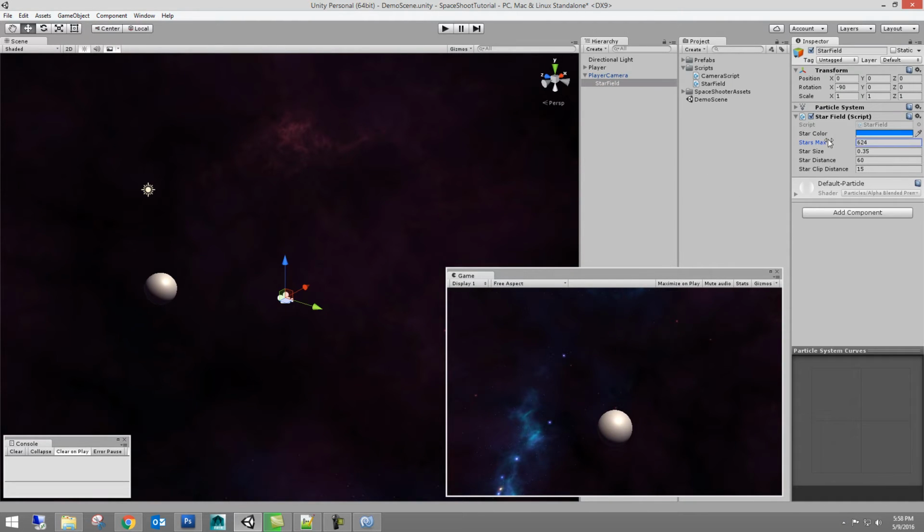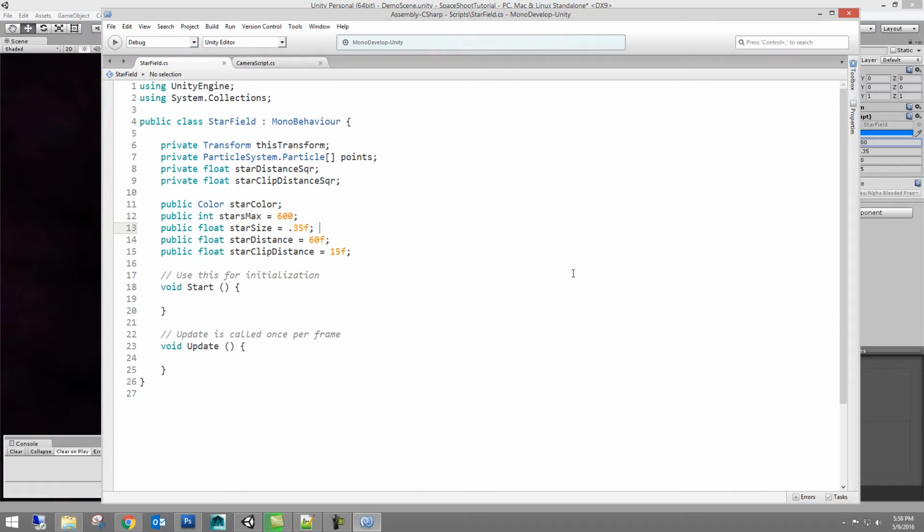Stars max is whole numbers. It lets us set the amount of stars. Star size is how big the stars are going to be. Star distance is how far out away from the player we're going to draw particle stars. And star clip distance is where we're going to start clipping them off between the player and the camera, where they basically look like they disappear into the camera.